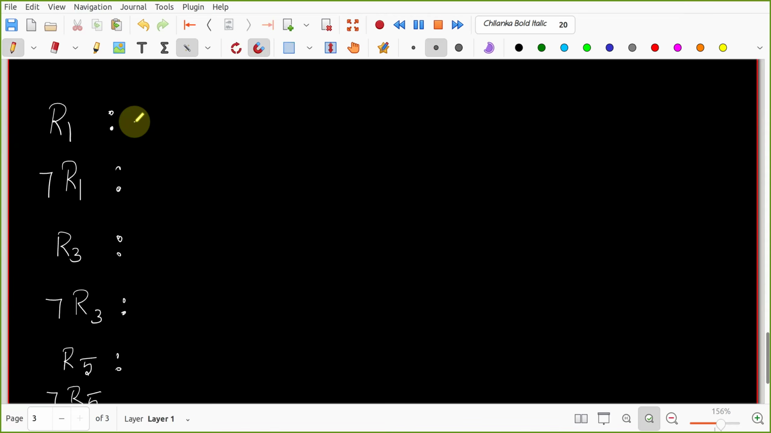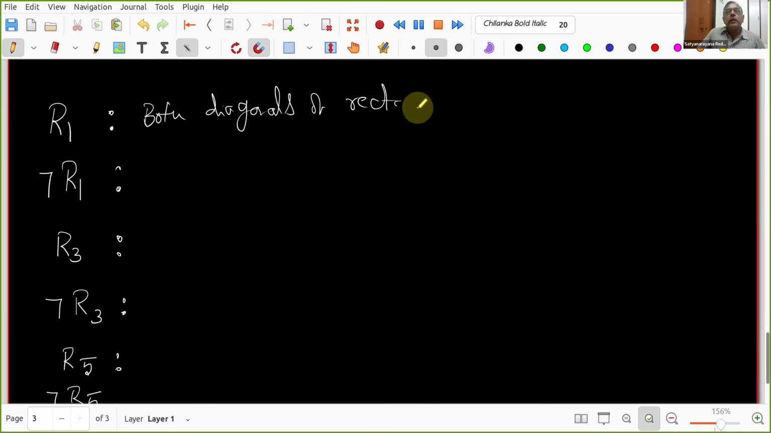Yes. I have a statement: both the diagonals of a rectangle have the same length. Okay, good, nice. Both the diagonals of a rectangle have the same length. Now room number 2, you need to negate this.